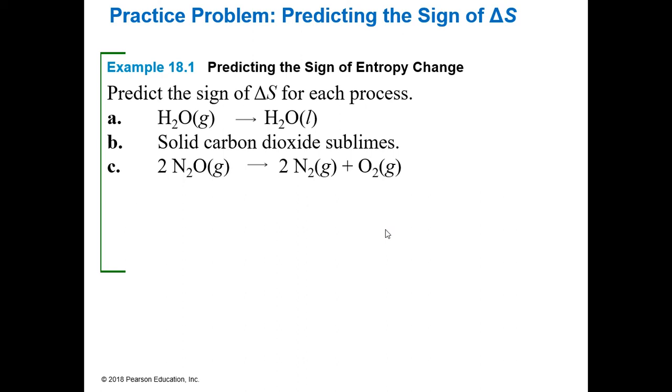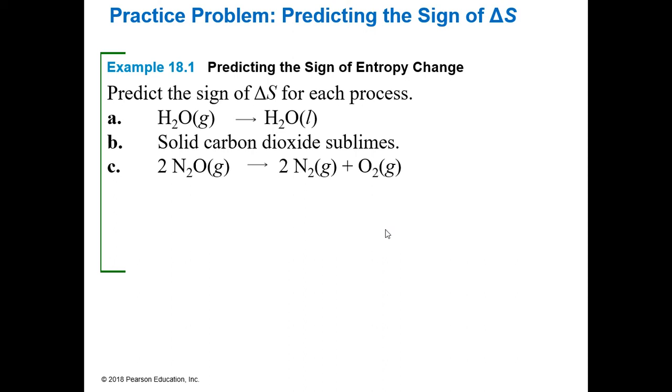So predict the sign of delta S for each system. A is going from a gas to a liquid. So it's going from disordered gas to a liquid, which is more ordered. So this would be a negative change in entropy, right? Because it's going from disorder to order. So that is negative.